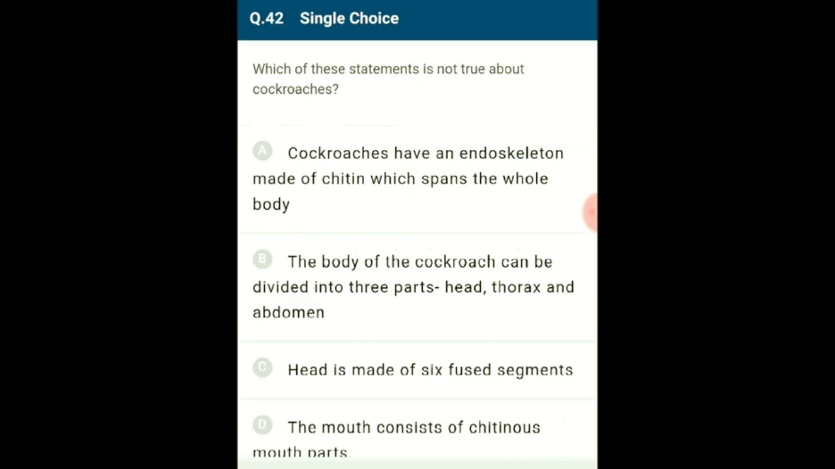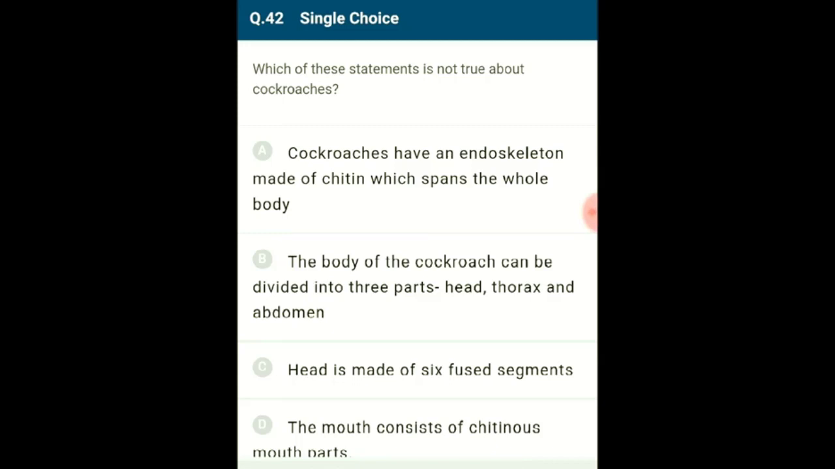Question number 42. Which of these statements is not true about cockroaches? Cockroaches are included in the class Insecta under the phylum Arthropoda. Cockroaches are invertebrates which lack endoskeleton. Rather, they have an exoskeleton made out of chitin covering the entire body.